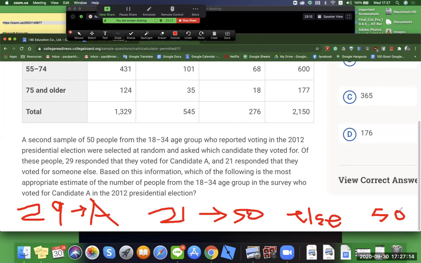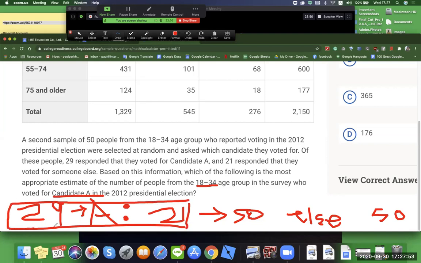Next question. Based on this information, which of the following is the most appropriate estimate of the number of people from the 18 to 34 age group who voted for A? Oh, so they want you to make a ratio. Is that where your brain is going? My brain was going to a ratio here, so you can get a percentage out of this, and that's what you can use to solve the next step.